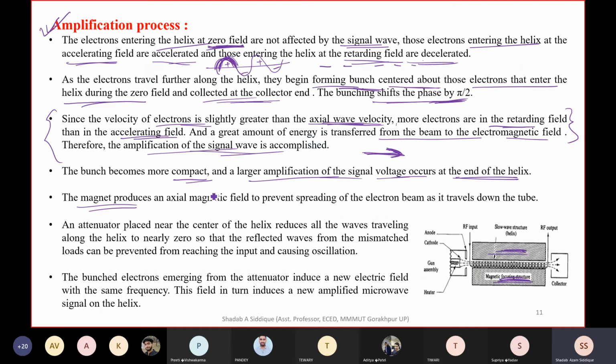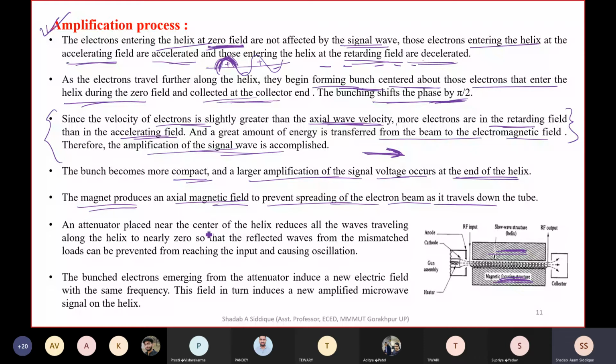This magnet provides an axial magnetic field to prevent spreading of the electron beam as it travels down the tube. So when the electron travels down the tube, it should not spread. It should go in a focused manner throughout the tube. So this kind of magnet is used here to focus all the electrons so they do not spread out. Here we are using the attenuator also.